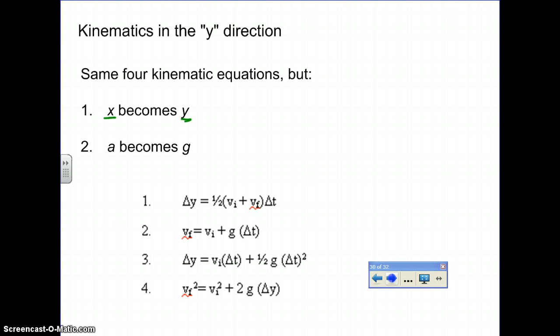Remember, those equations said delta x equals 1/2 (v initial plus v final) times t. Here we've used delta y, because we know the object's displacement is going to be either up or down. And the other thing is, instead of using a for acceleration, we're going to use g for acceleration, indicating that we realize we're in a free fall situation.